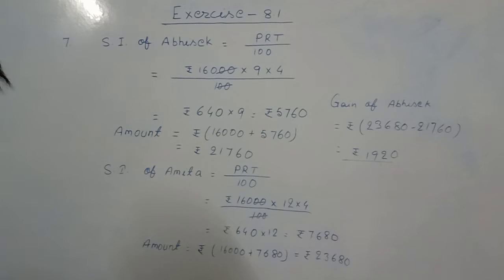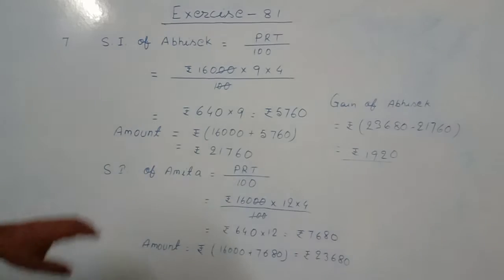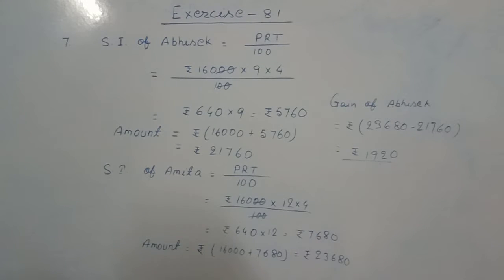At first, Abhishek has borrowed 60,000 from the bank at the rate of 9% per annum for 4 years, and he lent the same amount, 60,000, to Amita at the rate of 12% per annum for 4 years. Obviously, Abhishek will gain something because the rate of interest is higher at which he has lent the money. So, what is the gain of Abhishek? That is the question. First, I found SI of Abhishek, that is PRT by 100.